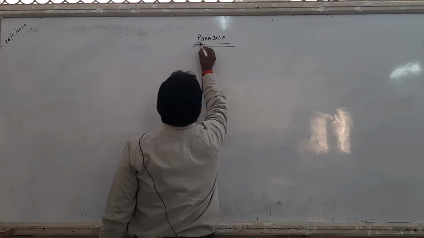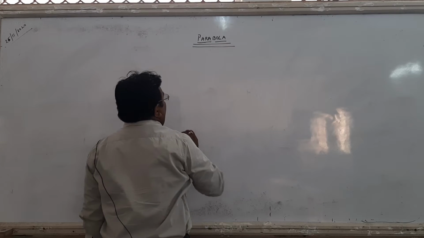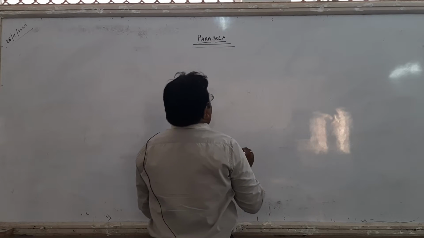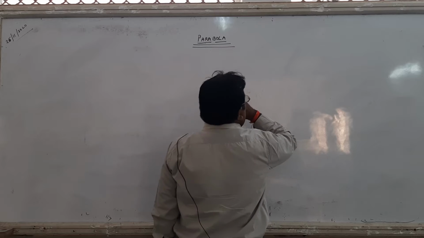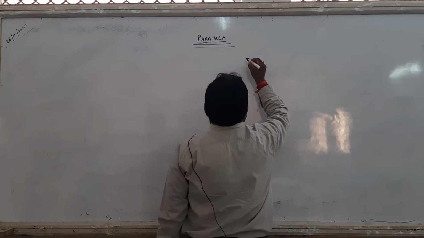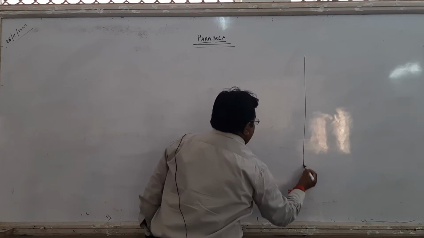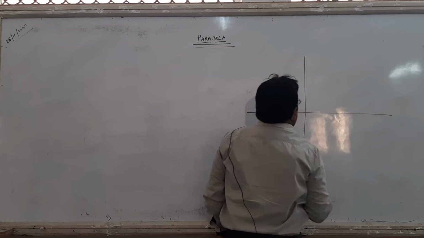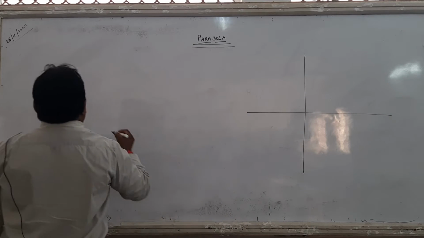That means para plus bola. Para means for, and bola means throwing. So now look here, this is the parabola.